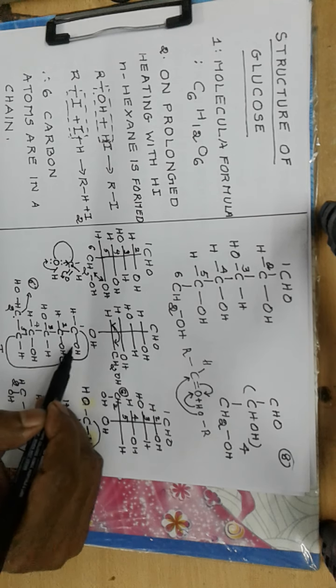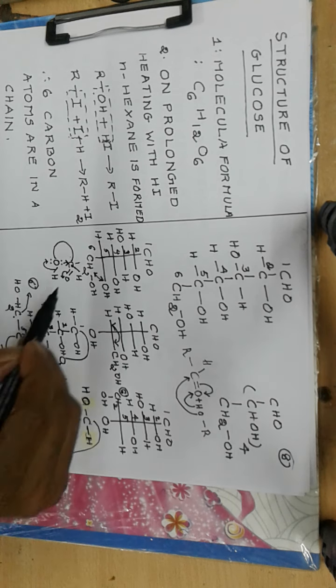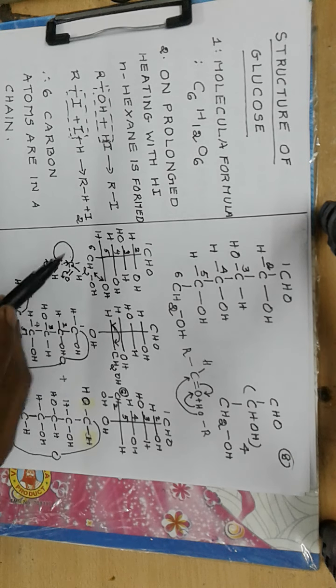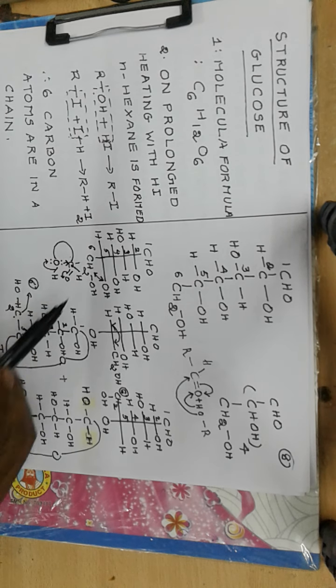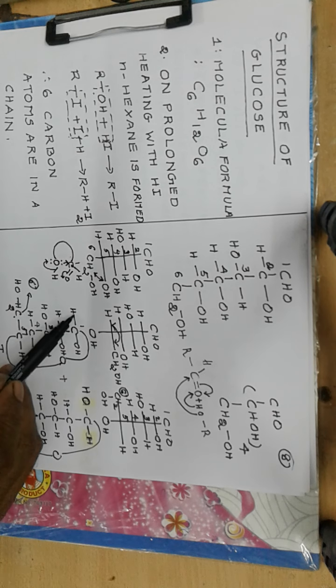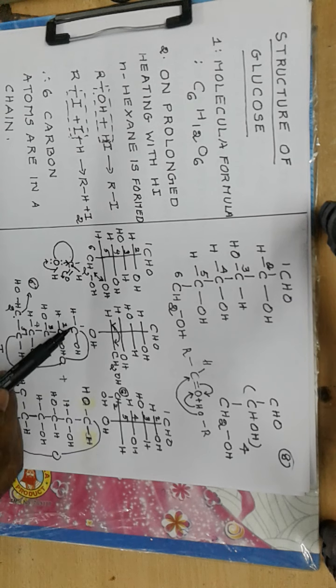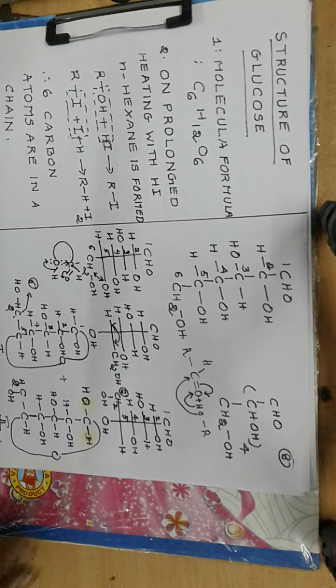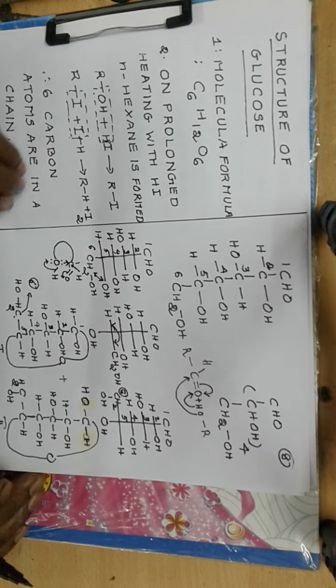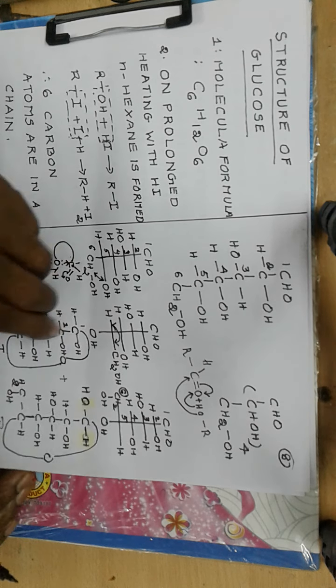OH can be formed either on this side, or this group can rotate so that C double bond O comes here and the CH bond comes here, and the OH can occupy this position, so it can be C-OH or C-OH. So a second configuration is possible, and so 1 and 2 are the configurations of the ring structure. Now then, we can simplify this picture.